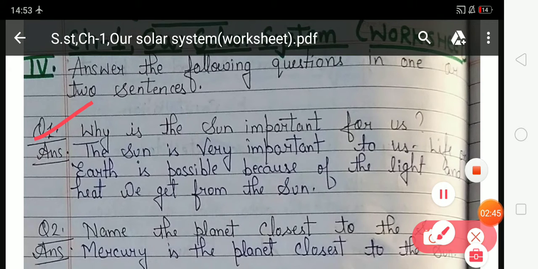Why is the sun important for us? Your question number 1 is, why is the sun important for us? So students, in answer number 1 you have to write about the importance of the sun. So your answer is, the sun is very important to us. Life on earth is possible because of the light and heat we get from the sun.